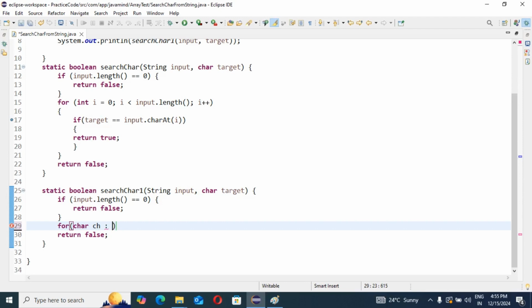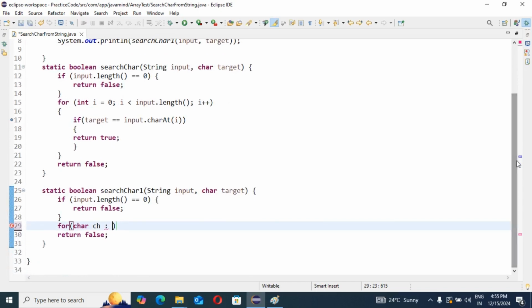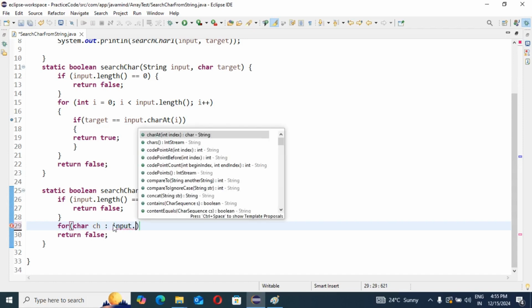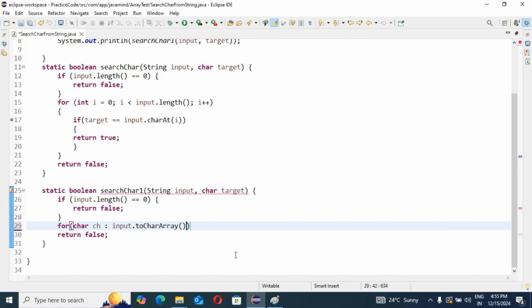Yes or no? Because as of now our input is a string. You can see here, input is a string. So first you need to convert your input toCharArray. So input.toCharArray().